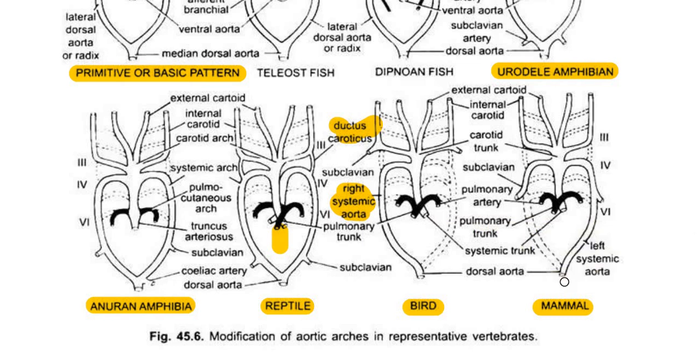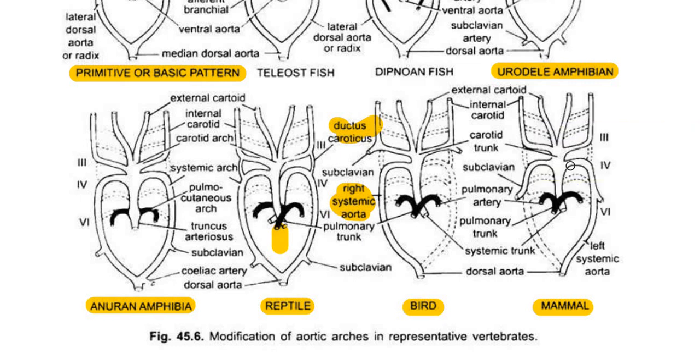Now come to mammals. So in mammals also we can find 3 pairs of aortic arches. The first, second and the fifth aortic arches are completely disappeared. Here the third aortic arch forms the carotid arch with both external and internal carotid artery.